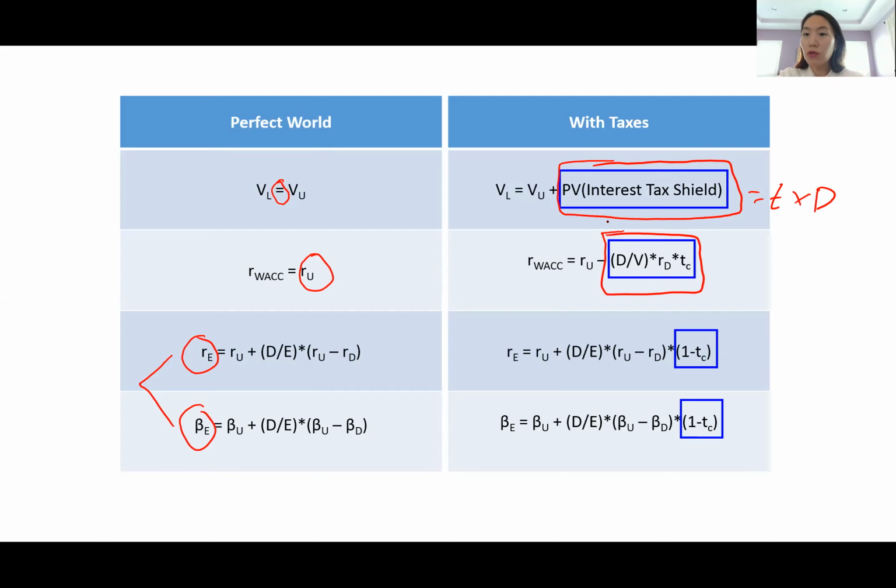By the debt to value ratio times the cost of debt capital times the corporate tax rate. Also remember that even in the world with taxes, the risk and return to equity holders still do increase monotonically with the debt to equity ratio, but at slower, attenuated rates than in a perfect world, due to the tax savings effect of interest payment.